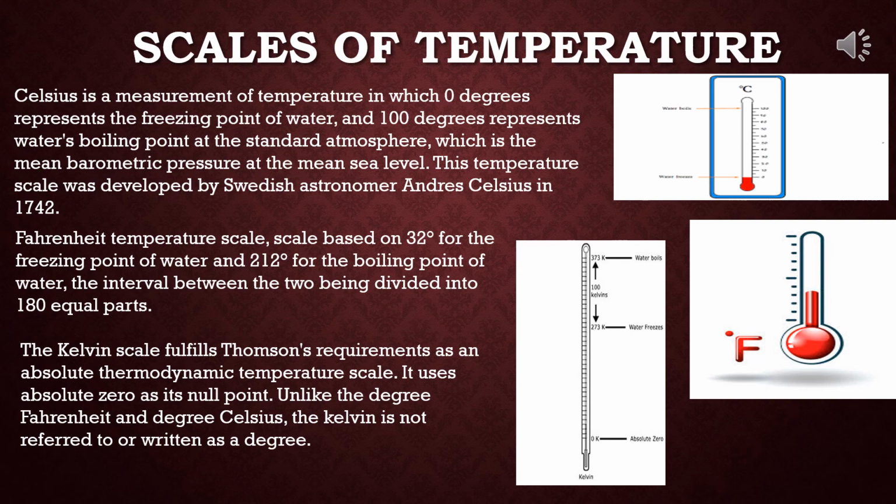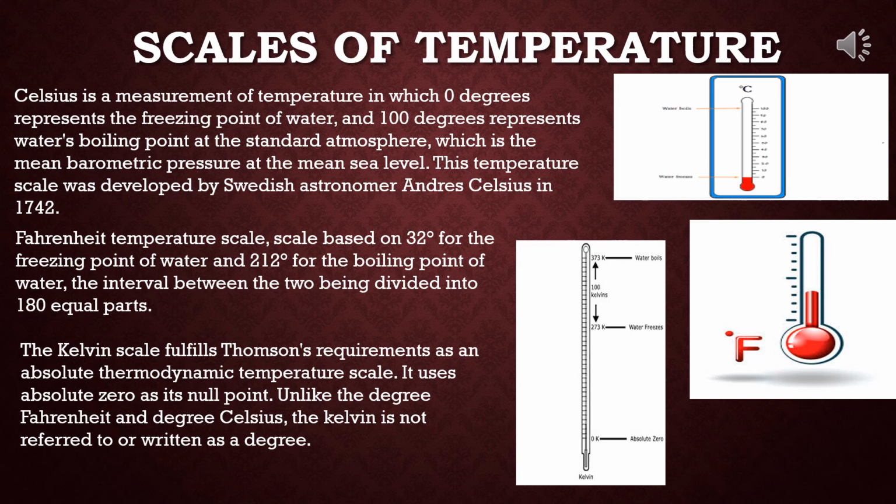This scale was popular in England and the countries under British dominion. But even in England, this scale is not in use nowadays. Symbol of this is degree F. The lower fixed point and upper fixed point of this scale are taken as 32 degree Fahrenheit and 212 degree Fahrenheit. That is, its fundamental interval is equal to 212 minus 32 is equal to 180 Fahrenheit degree.